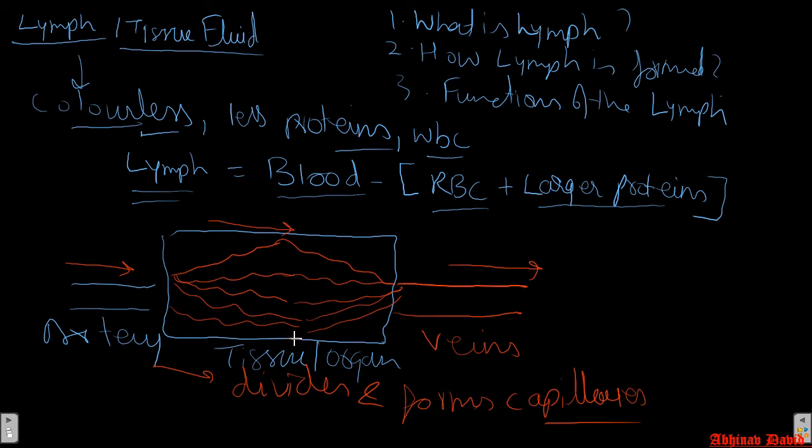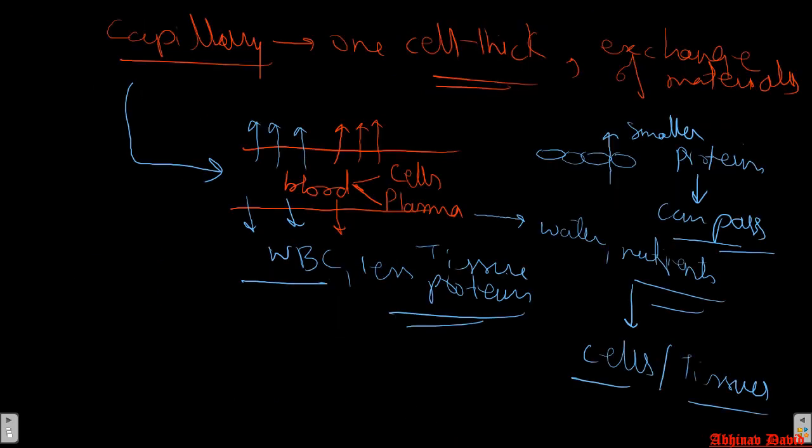Some of the tissue fluid, the fluid which is coming out of the capillaries, goes back into the capillaries. When the artery divides into capillaries, the materials come out, and when they unite to form the veins, the materials go back.